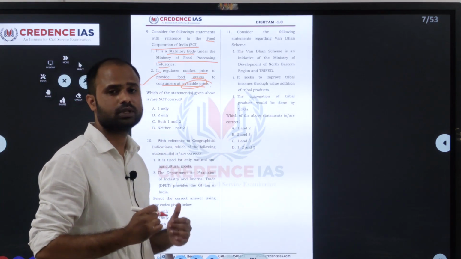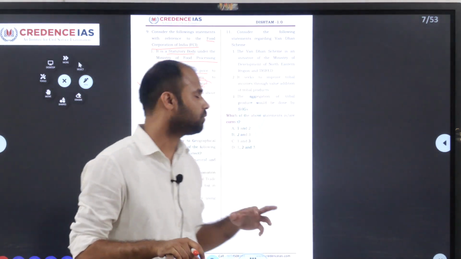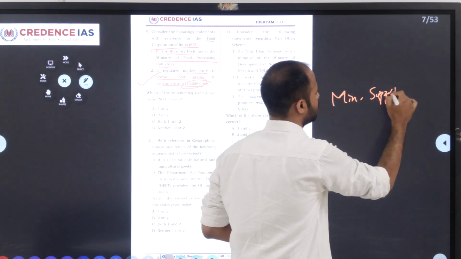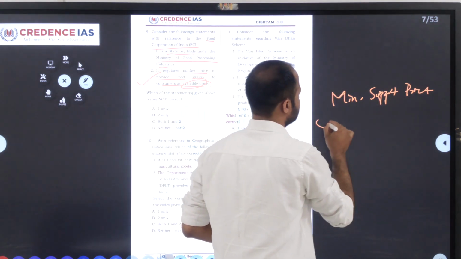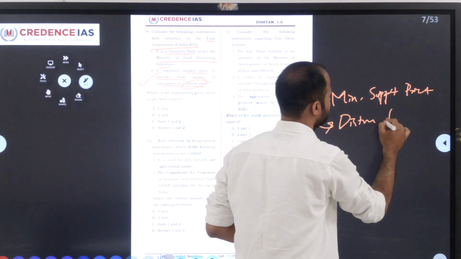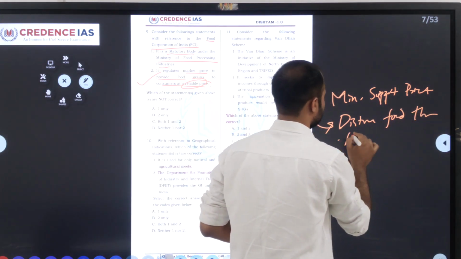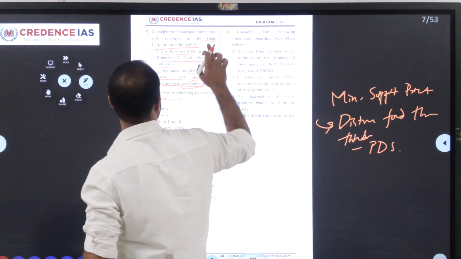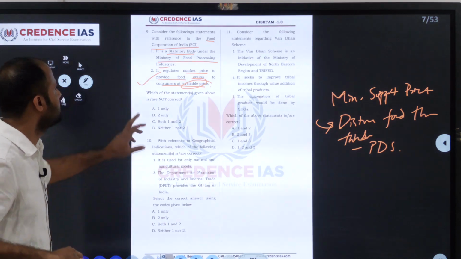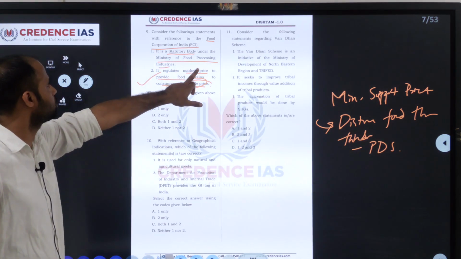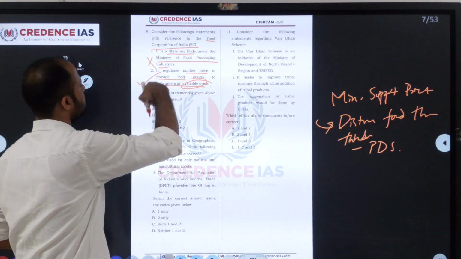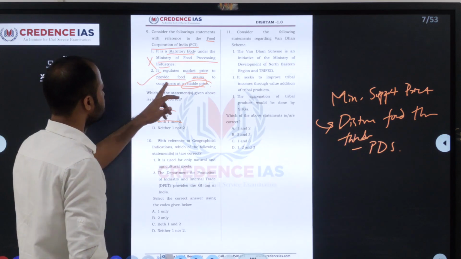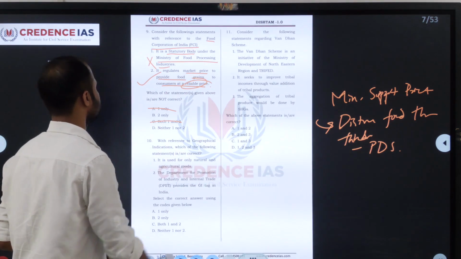So we know that the Food Corporation of India will buy food grain from the farmers at MSP, minimum support price, and distribute food throughout India through the PDS, public distribution system. These are the major works of the Food Corporation of India. With this we'll answer. It is a statutory body under the Ministry of Food Processing Industry. We have seen that it comes under the Ministry of Consumer Affairs, Food and Public Distribution. So this one is a wrong one. So the answer is regulate the market price, provide food grain to consumer at reliable price. So the answer is B.